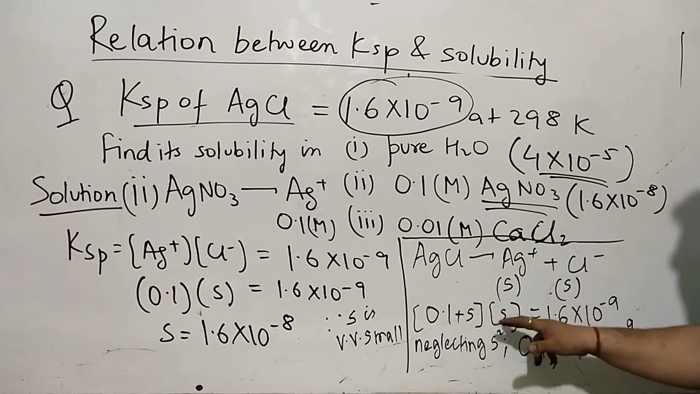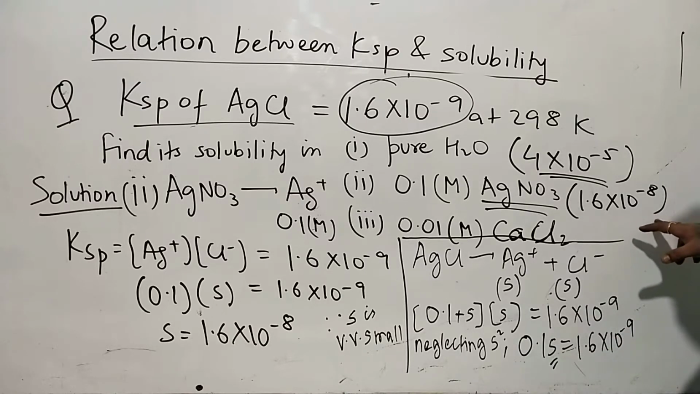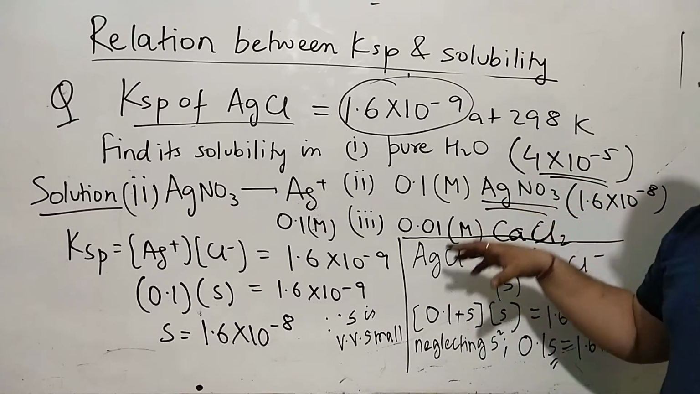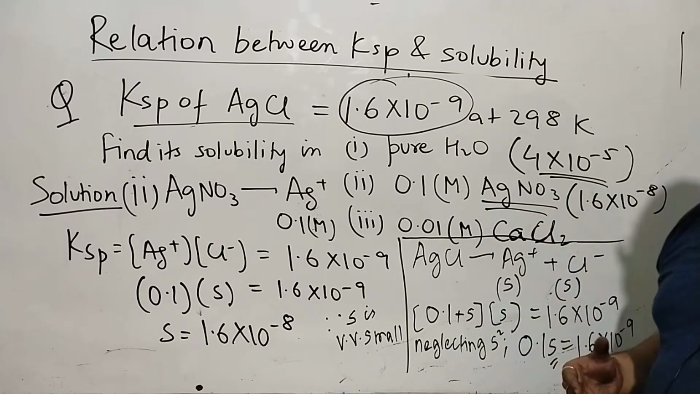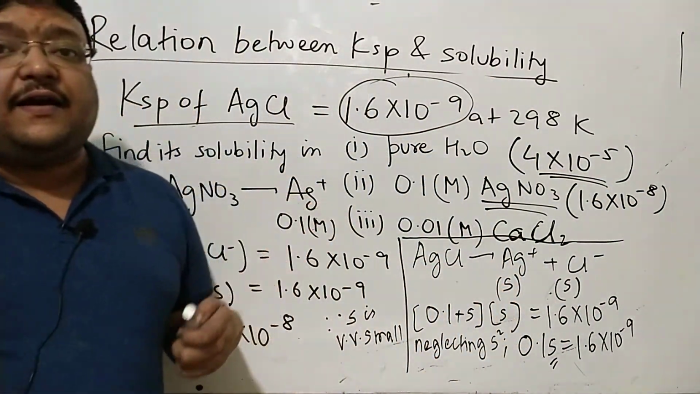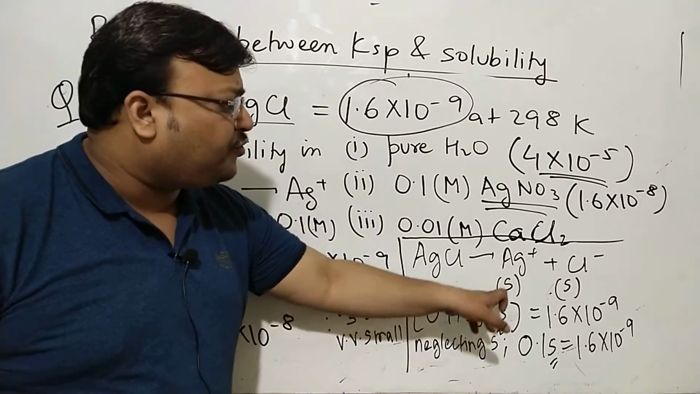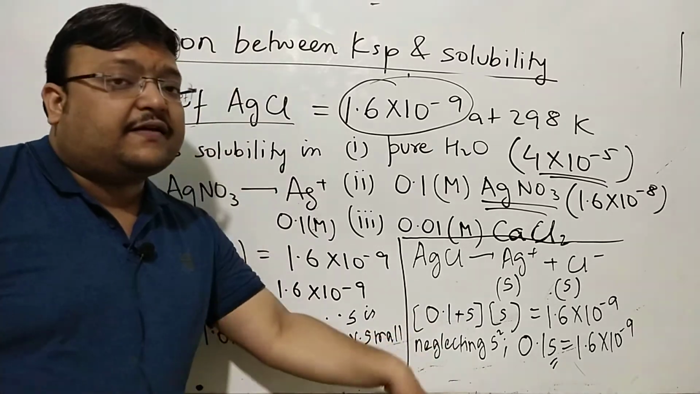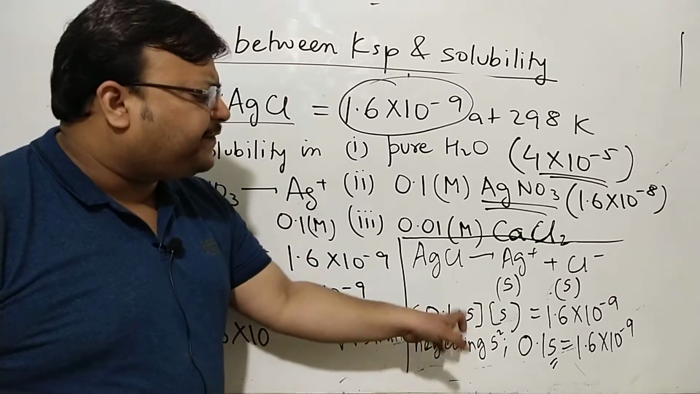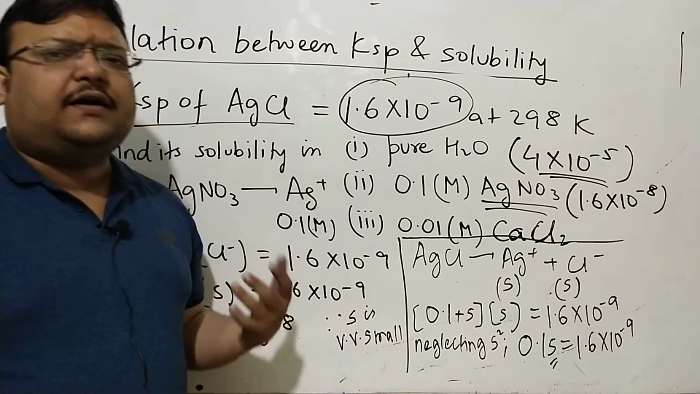Neglecting S square, 0.1 S is equal to 1.6 into 10 to the power minus 9, and the solubility will be the same value which I had got without taking this much complication. Naturally, a smart student will understand that taking S from AgCl and neglecting it in the next step is so uncalled for. Taking Ag plus from AgCl in the first step and then neglecting it in the next step is so unwanted.